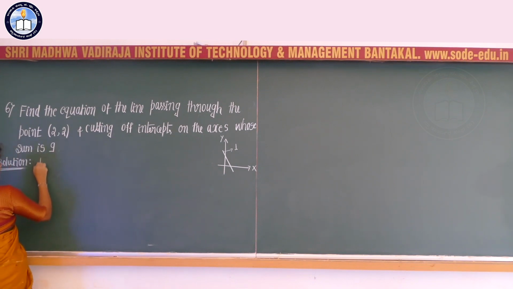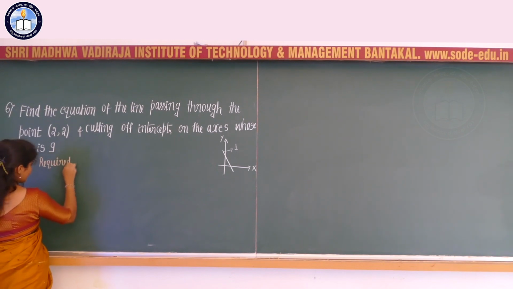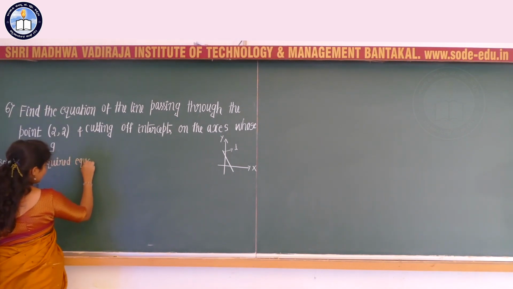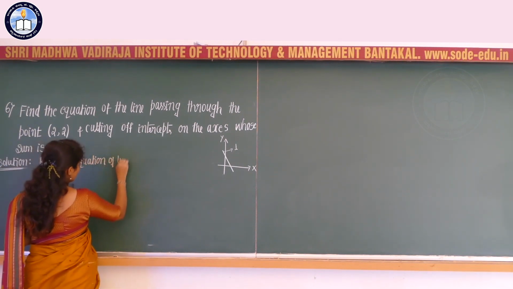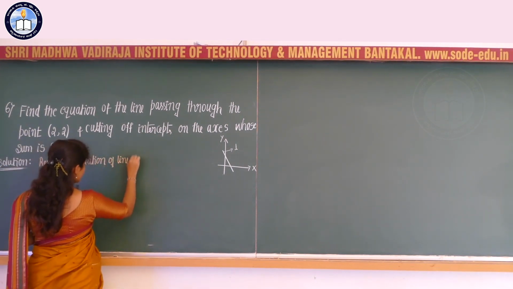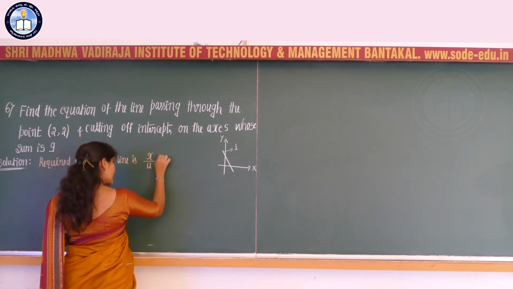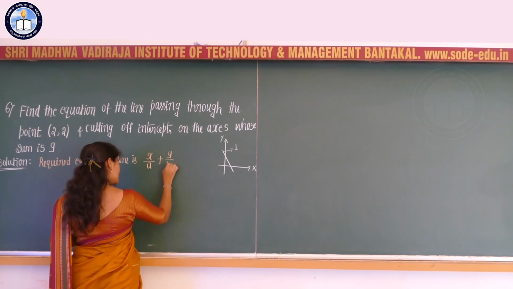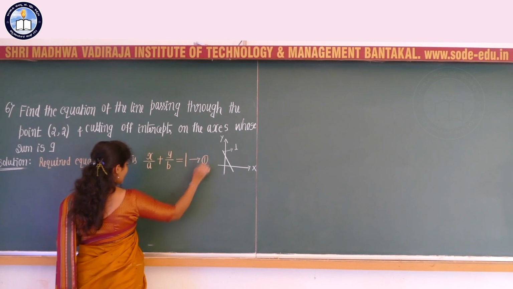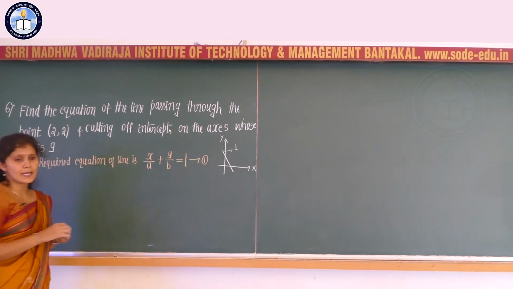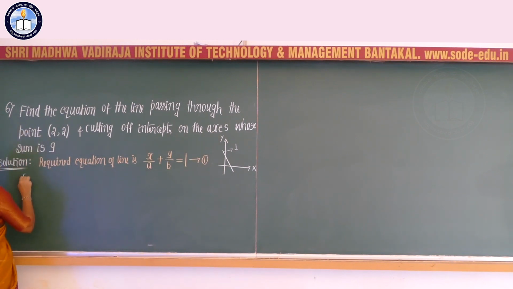So let us consider the required equation of the line. What is the required equation of the line? The required equation of the line L is x divided by A plus y divided by B is equal to 1, correct? The required equation of the line I can write as x by A plus y by B is equal to 1.